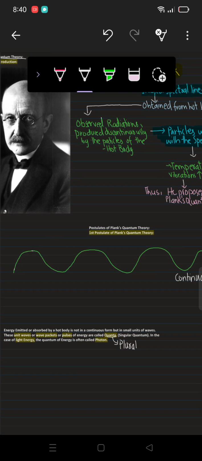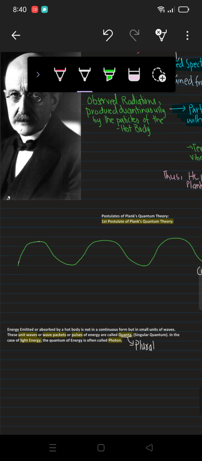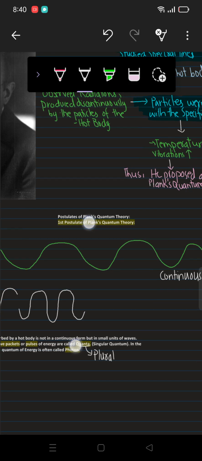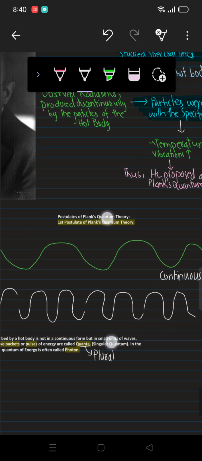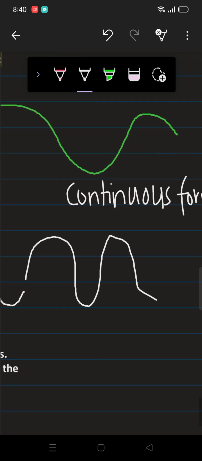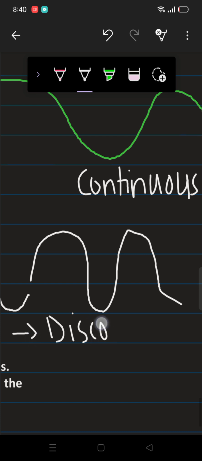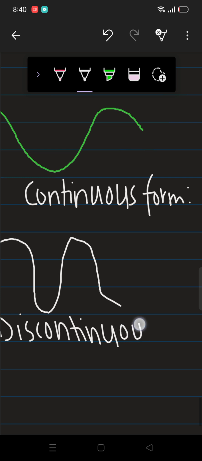Now let me draw the discontinuous form of that quanta, or quantum. So this was the discontinuous form. Here it stopped, then from here it continued, then here it stopped, here it continued, right? So this was basically the discontinuous form.